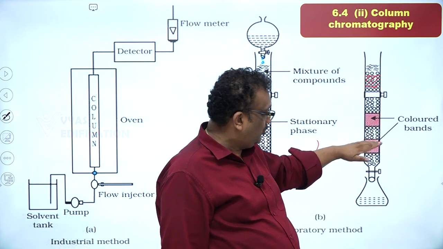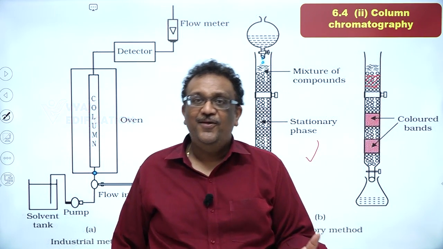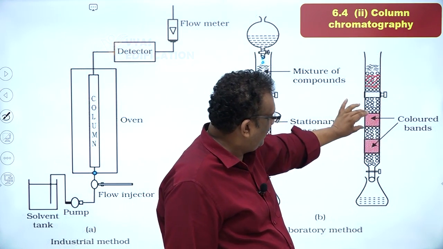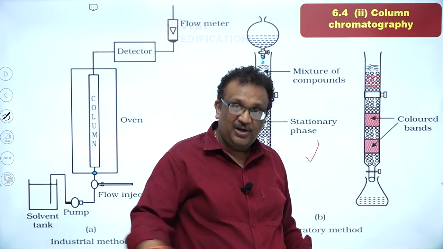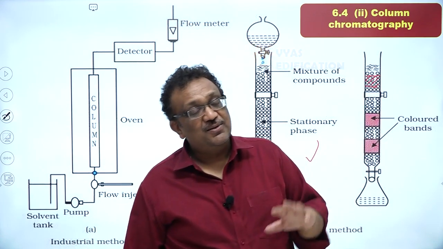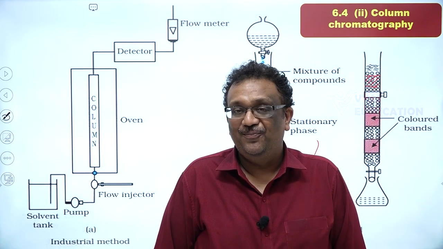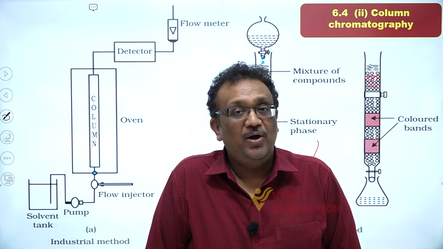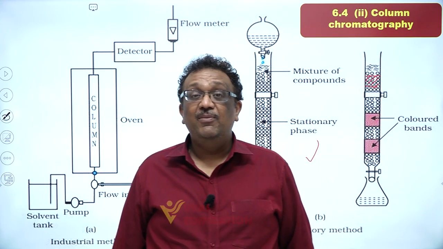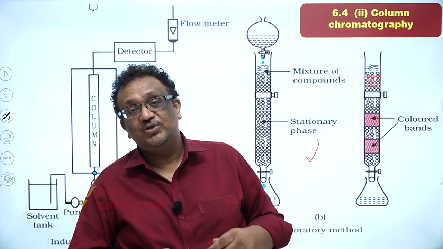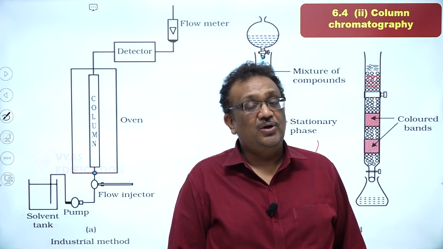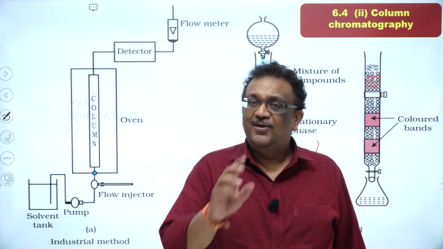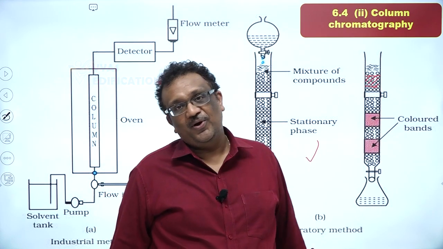Most easily this one can be washed out, so you can separately collect chlorophyll A, and then you can see this band slowly vanishing because it has been washed out. Other bands are moving down. Then in a separate bottle you can recover chlorophyll B, and in a separate bottle you can recover chlorophyll C. A very beautiful, very simple and very successful method of column chromatography to separate components which are chemically very similar, which are otherwise very difficult to separate. But if they have different tendencies to undergo adsorption, and mostly substances do, you can separate them using column chromatography.